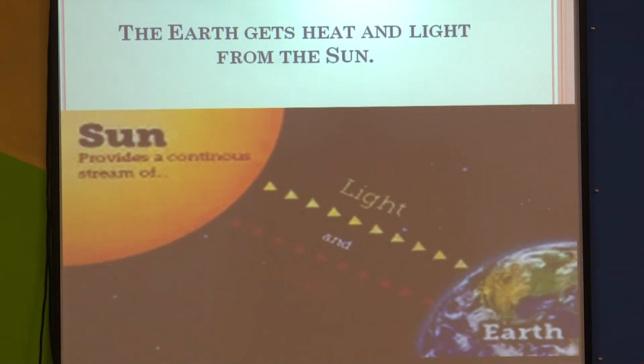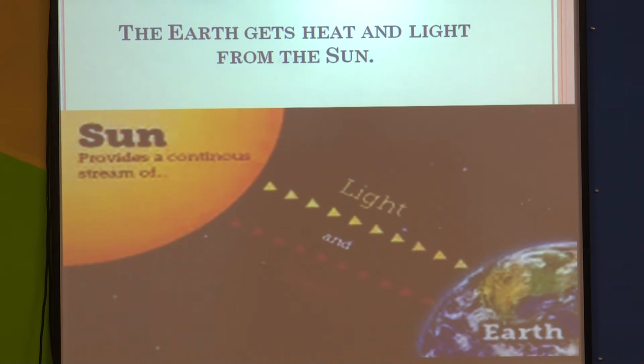Besides this, we can say that Earth gets heat and light from the sun. We have seen that Earth is a living planet. We get air, water and warmth. Besides this, Earth gets light and heat from the sun.